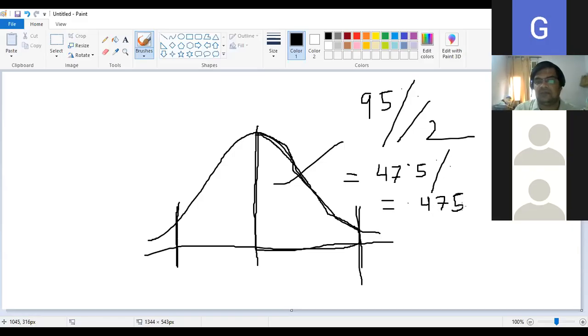Now go and open your Z table. For the 0.475 area, check the Z value and tell me. Use the table that I have given you, please don't look at any other table.